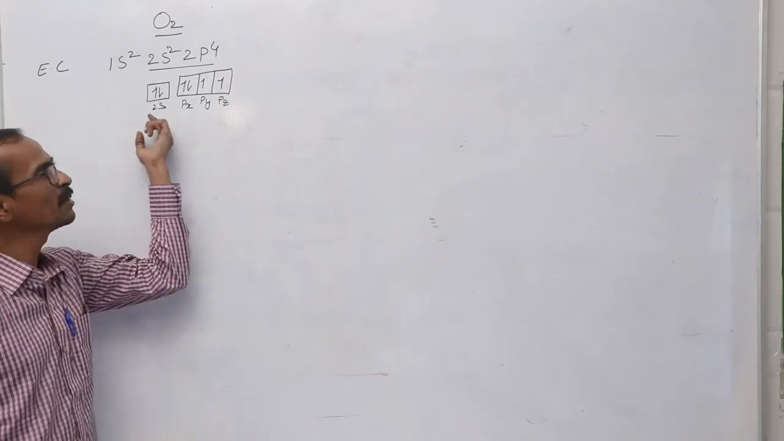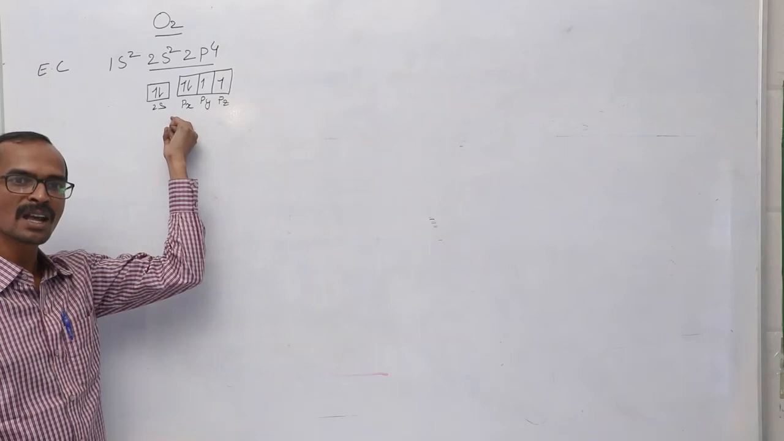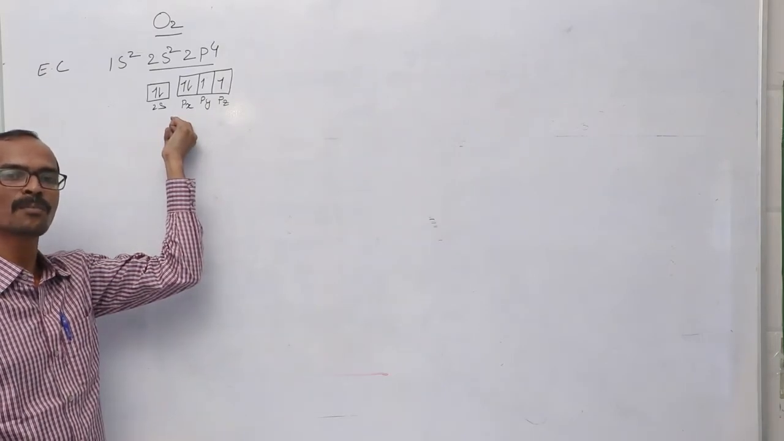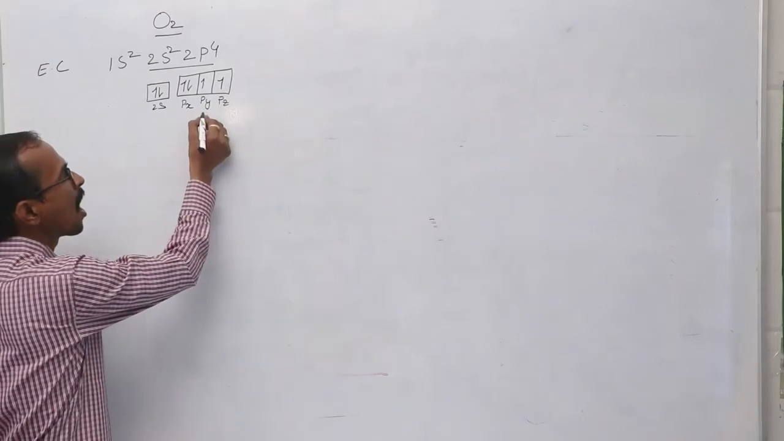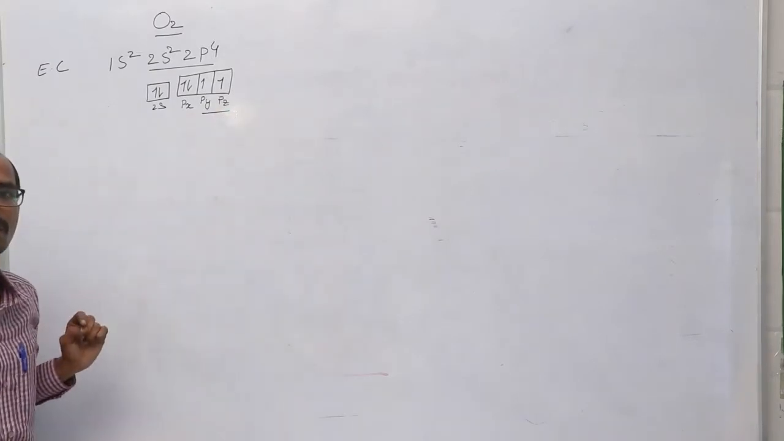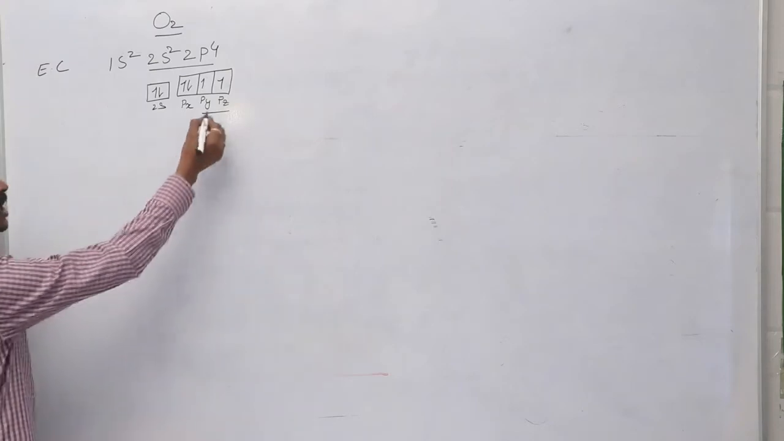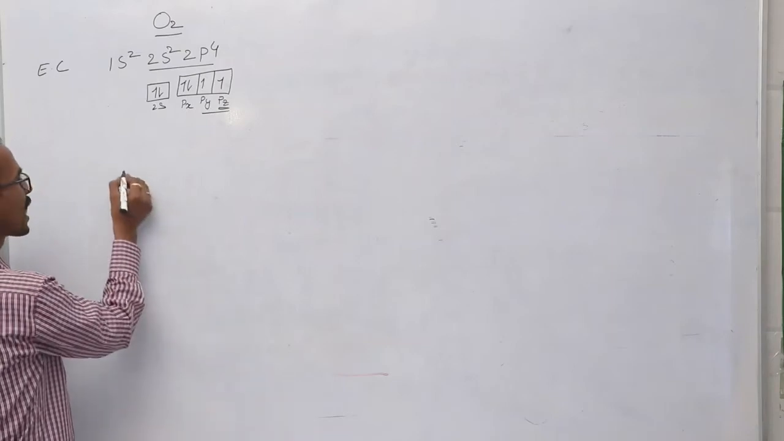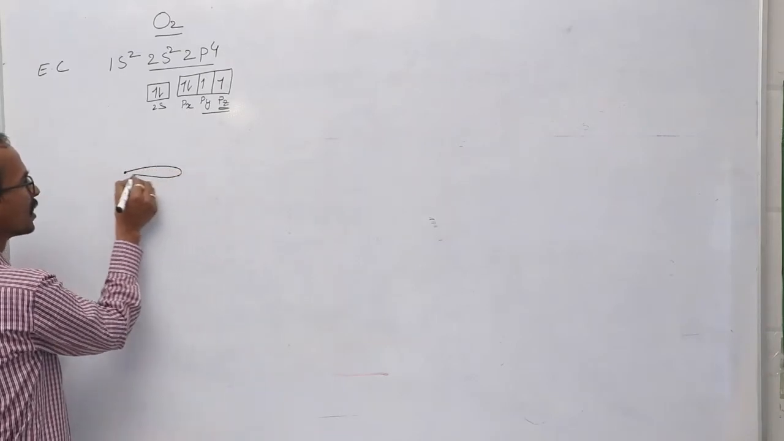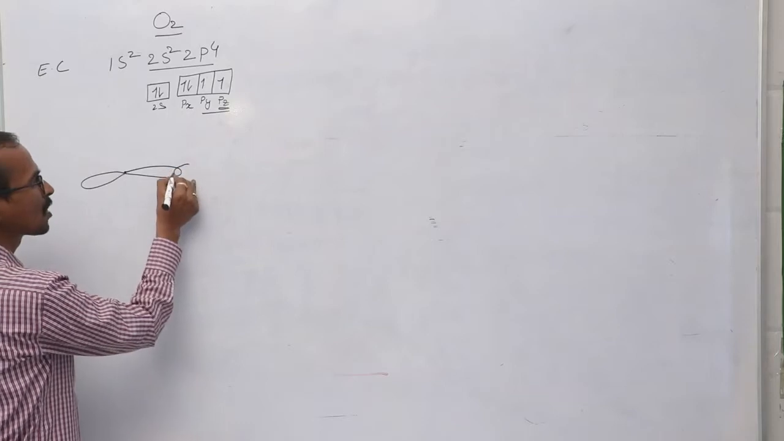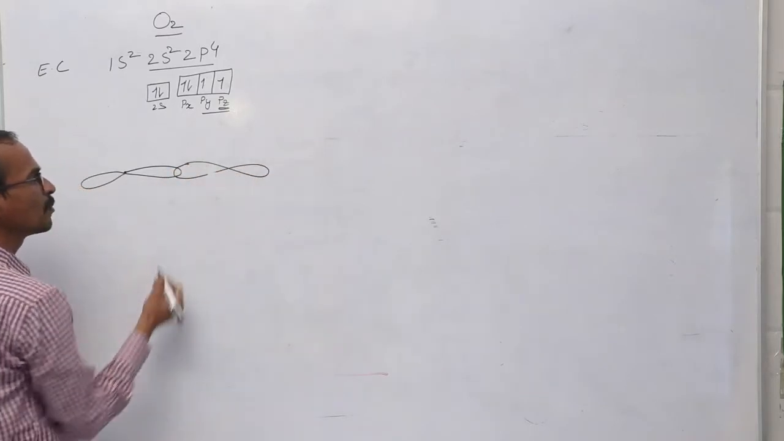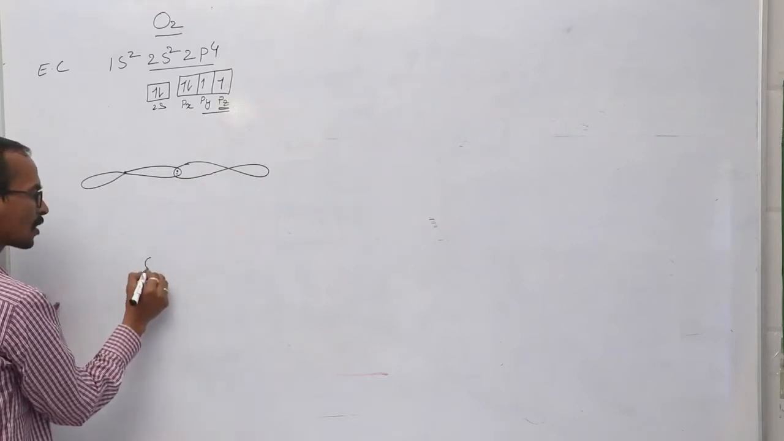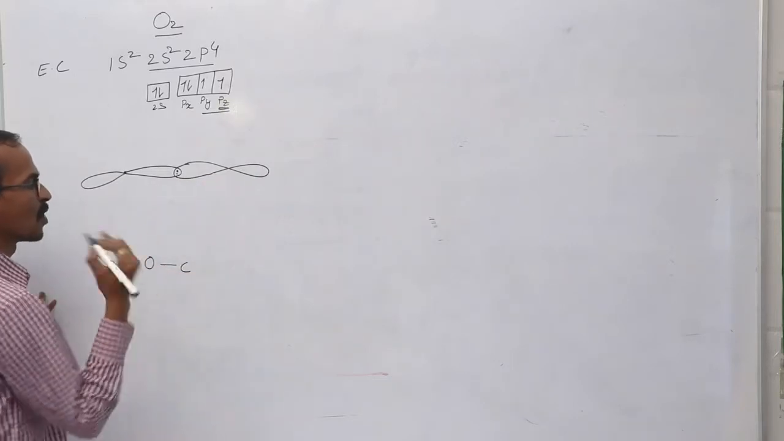As 2s orbital and px orbitals are having completely paired up electrons, they do not involve in the bond formation. Only the half-filled atomic orbitals are involved in the bond formation. So let me imagine the pz orbital is present along the internuclear axis. So what happens? The pz orbital of one oxygen atom overlaps with the pz orbital of another oxygen atom to form an oxygen-oxygen sigma bond.